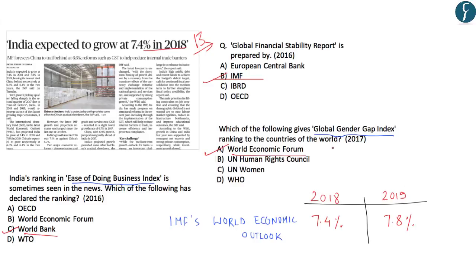So we see that UPSC has been asking these questions based on reports made by various international institutions. Hence, World Economic Outlook becomes important with respect to prelims 2018, as we know that it is prepared by IMF, that is International Monetary Fund. With this, let's move on to the next news.